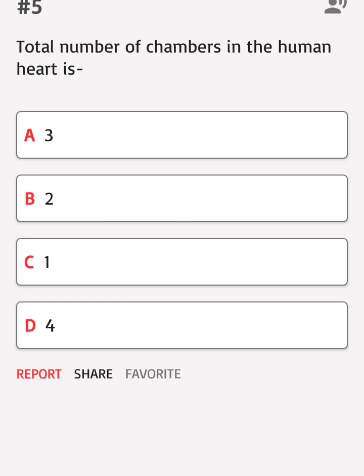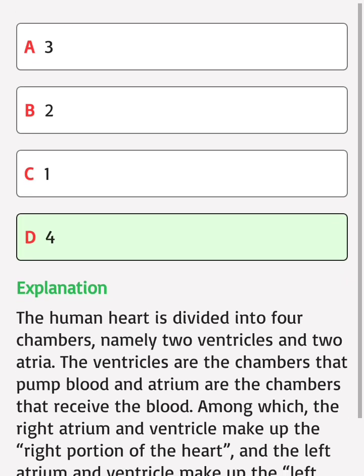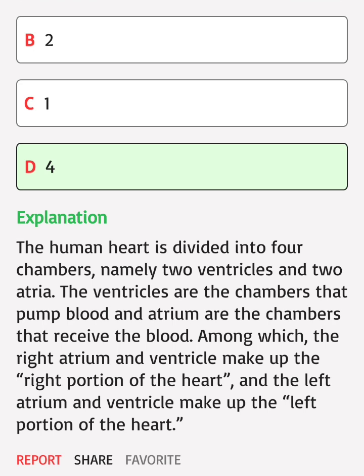Total number of chambers in the human heart is: A. 3, B. 2, C. 1, D. 4. Correct answer: D. The human heart is divided into 4 chambers, namely 2 ventricles and 2 atria. The ventricles are the chambers that pump blood and atria are the chambers that receive the blood. Among which, the right atrium and ventricle make up the right portion of the heart, and the left atrium and ventricle make up the left portion of the heart.